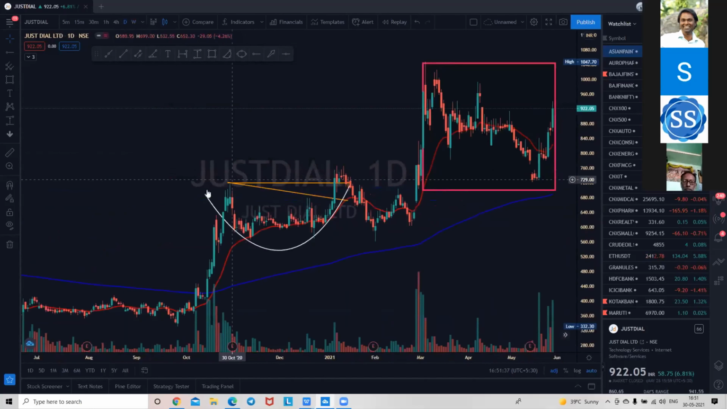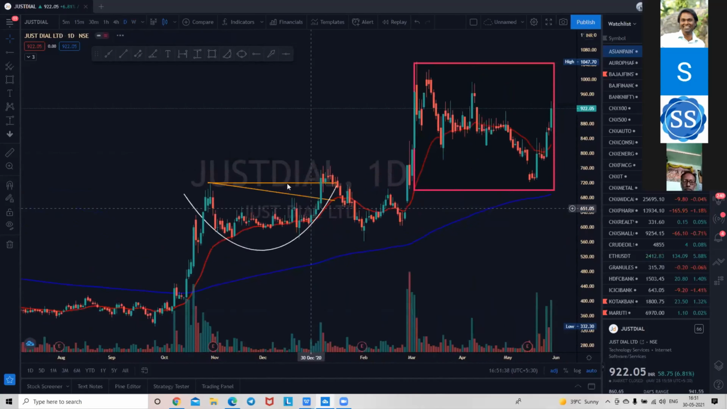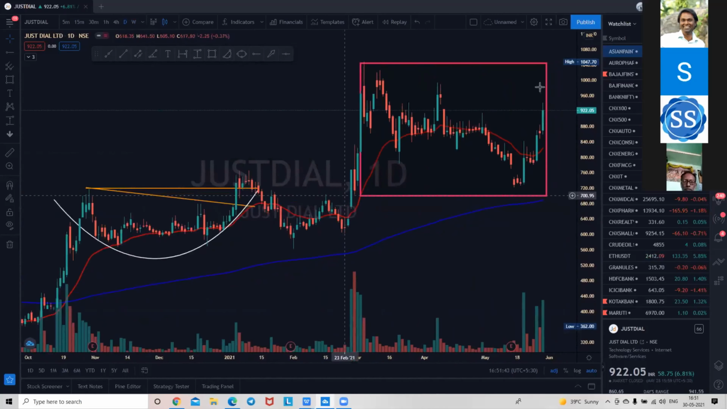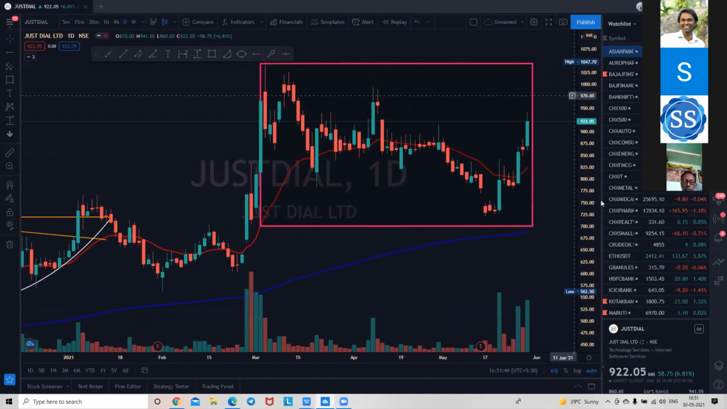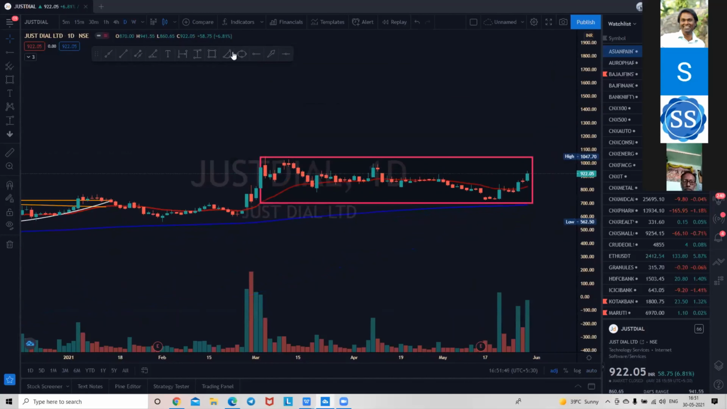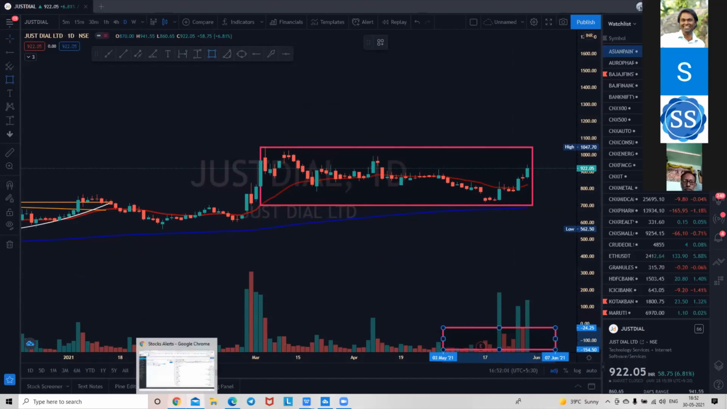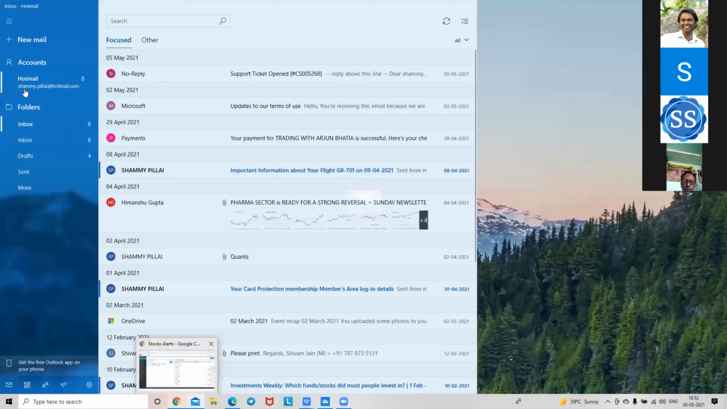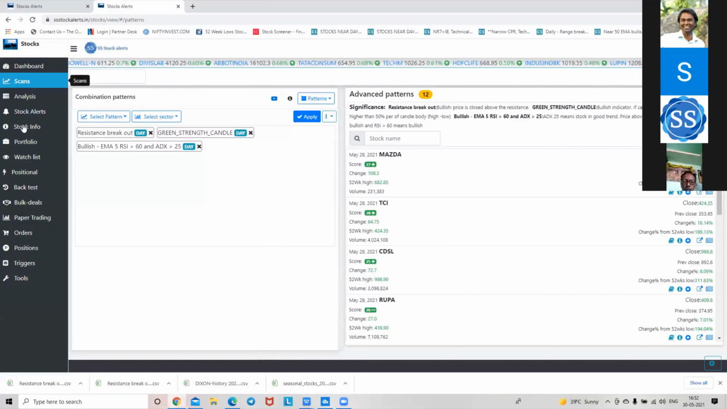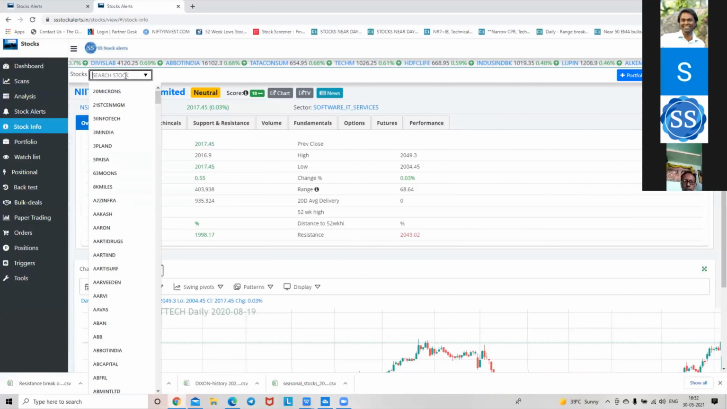Okay, that is a megaphone pattern again. So I will be watching Just Dial. It is 100% sure it's going to break out because volume is building up. For the last 5 sessions, the volumes have been very high. Someone is piling up the stock, and you can see the same in our SS stock alert. Simple analysis. Go to SS stock alert, go to scan stock info, and put in Just Dial.